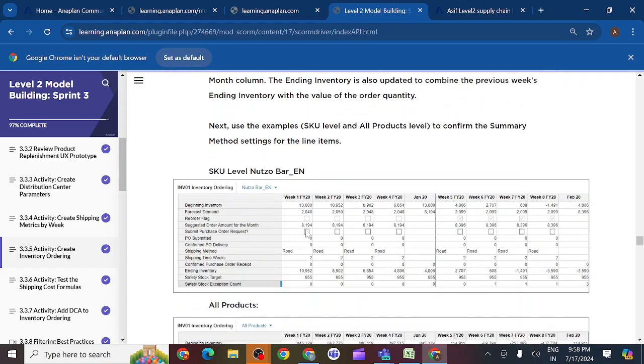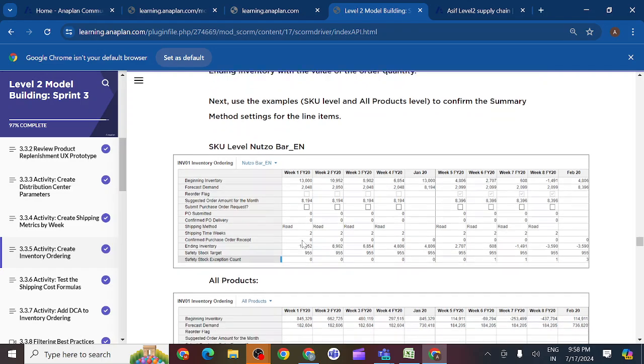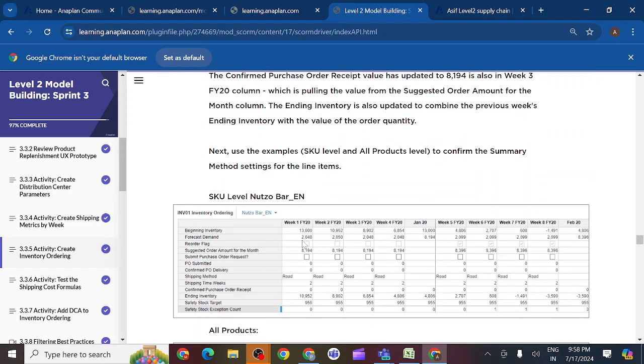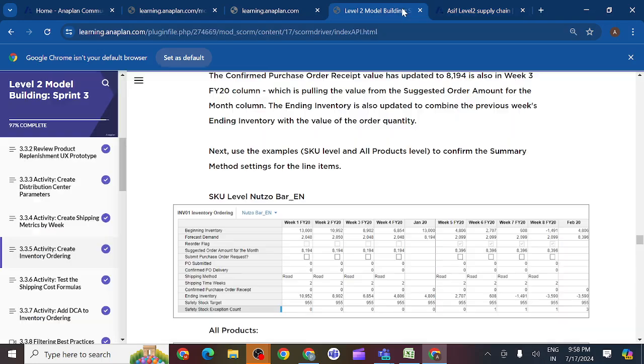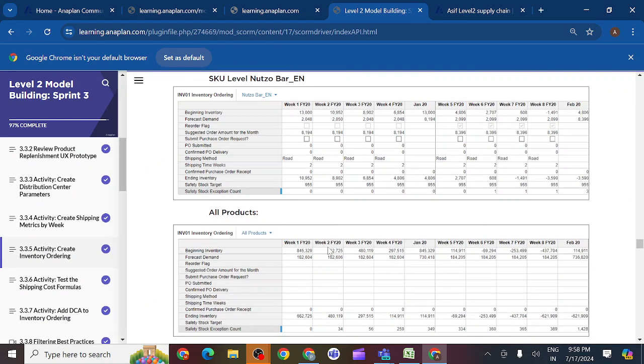Again they are removing here, just for confirmation. So everything is perfect. Then finally you can see one more screen, all products. You should select all products and check.